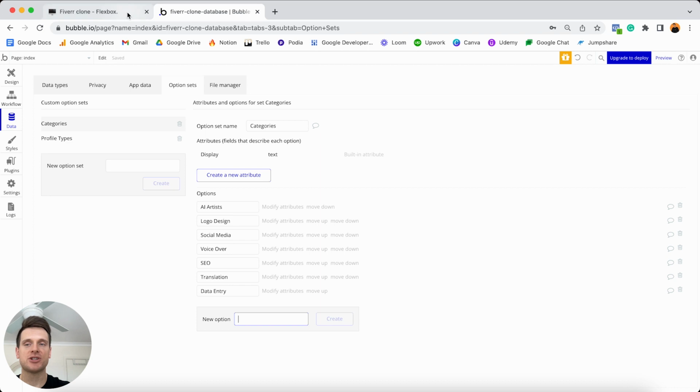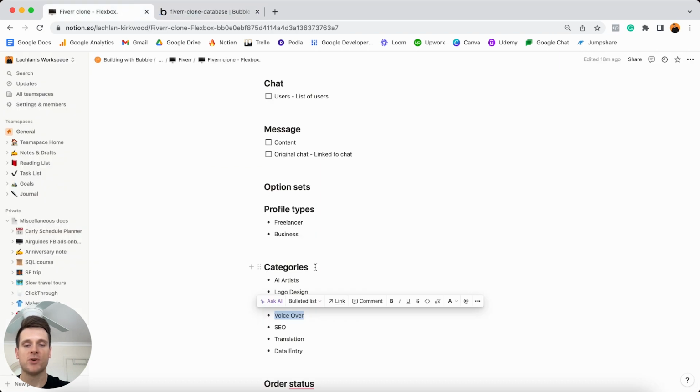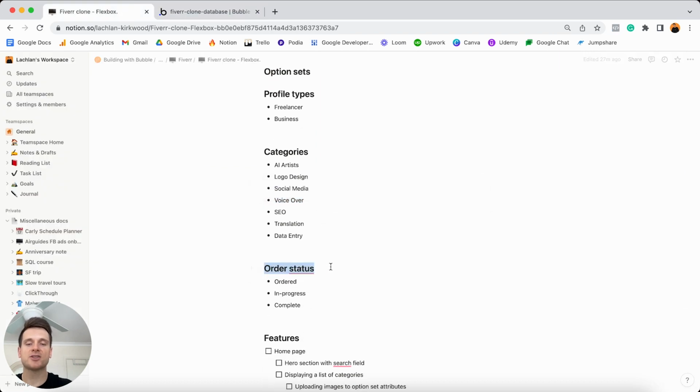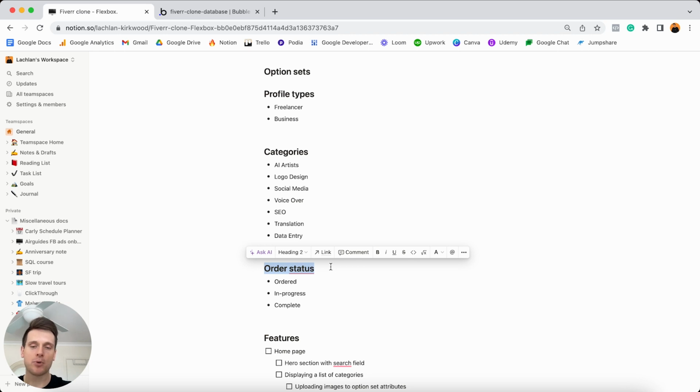For now though, I'm just going to jump back into Bubble because if I scroll on down, there's one last option set list I'd like to create, and that is known as our order status. So let's say if a business owner purchases a product or a service from a freelancer, the freelancer should be able to update the status of that order based on that project. So has it been ordered? Is it in progress? Or is it complete? Now, once again, the reason why I've created these as an option set list is so that way I can ensure some continuity between all of the statuses that a freelancer selects.